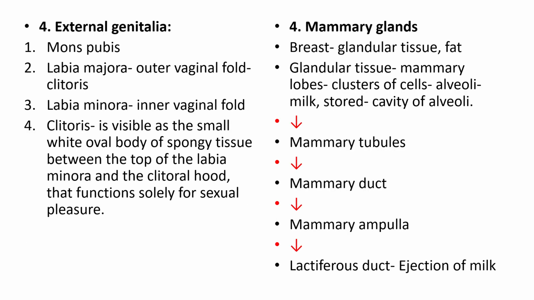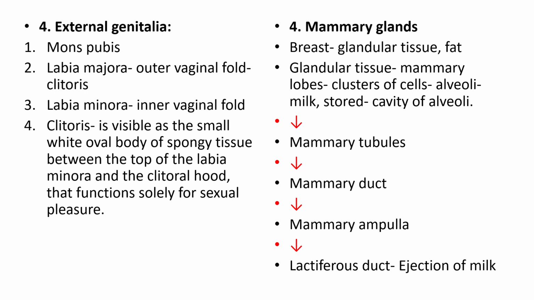The external genitalia contain the mons pubis, then the labia majora, the outer vaginal fold, then the labia minora, the inner vaginal fold. The clitoris is visible as a small white oval body of spongy tissue between the top of the labia minora and the clitoral hood, and it functions solely for sexual pleasure.